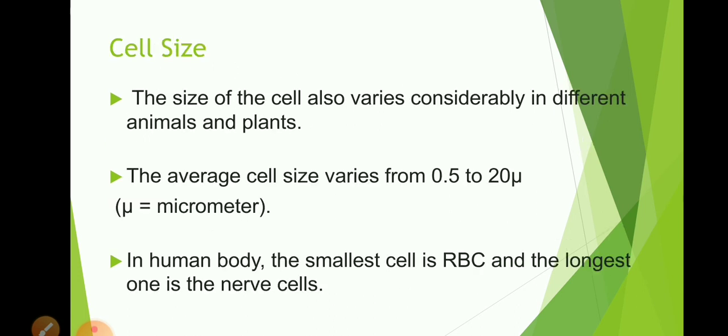Now, cell size. The size of the cell also varies considerably in different animals and plants. We can see different sizes of cells. The average size of the cell varies from 0.5 to 20 micrometer. So this is the average cell size, that is 0.5 to 20 micrometer. In the human body, we can see cells of different sizes. The smallest cell is the RBC, red blood cell, and the longest one is the nerve cell. I will show a picture of it.